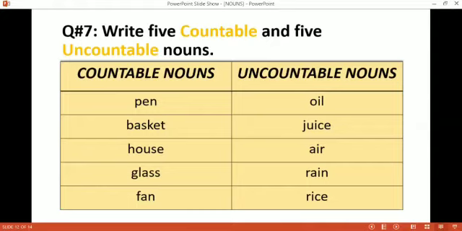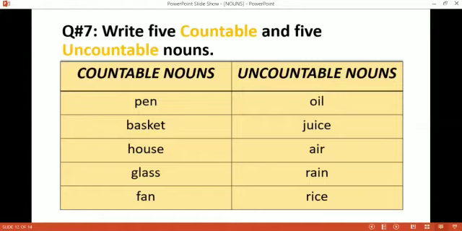Okay, students, let's make a list of uncountable nouns. And what are those uncountable nouns? Okay, oil. Oil is uncountable. The liquid things, mostly, students, are uncountable. We cannot count oil. Juice. Juice is also liquid. We cannot count juice. We can count the pack of the juice.